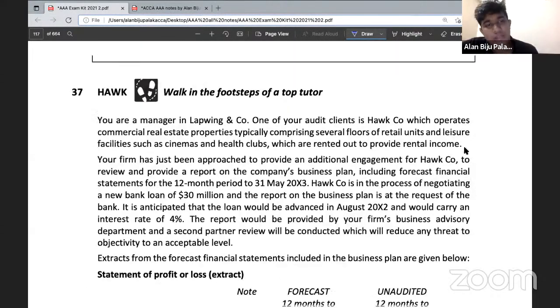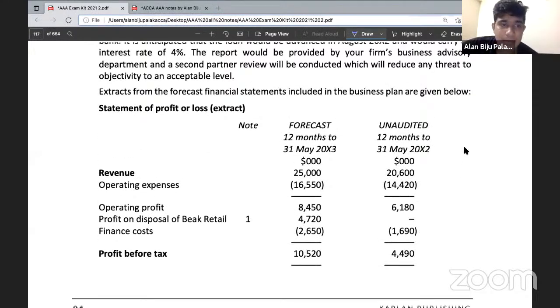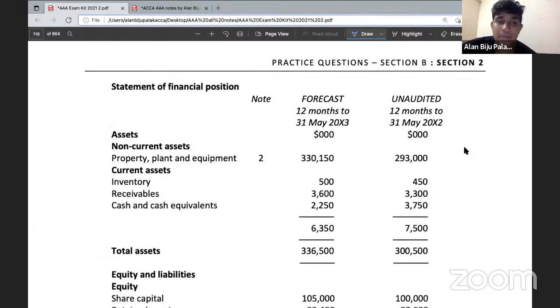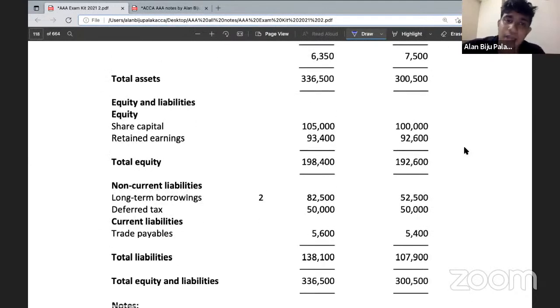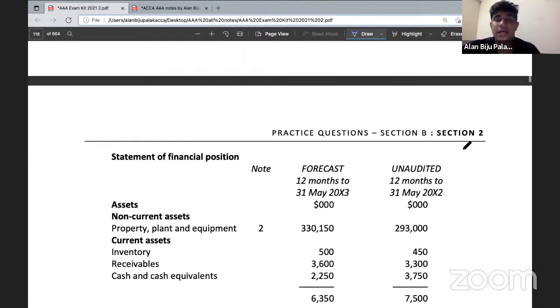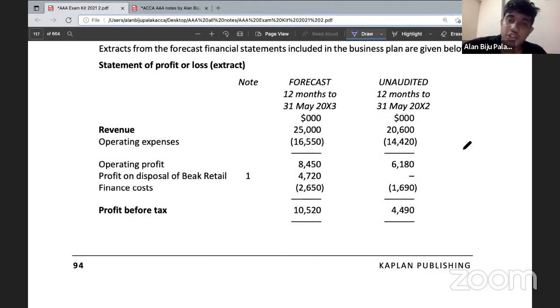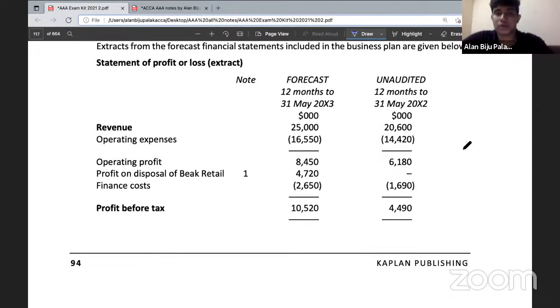So what do you need to do actually here? You have received a P&L here. You have received a statement of cash flow and statement of financial position here. And you need to write points in relation to the PFI. Well, these are forecasted financial information, so you won't be able to directly obtain audit evidence here, the same way in which you used to do the audit engagement. Because in an audit of financial statements, basically we will be looking at historical documents. Therefore, we'll have an adequate amount of evidence. But when it comes to a PFI engagement, these are just based on future forecasts. So we won't be able to find adequate evidence.